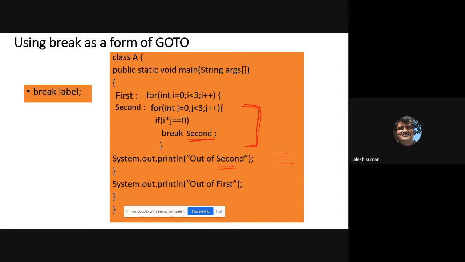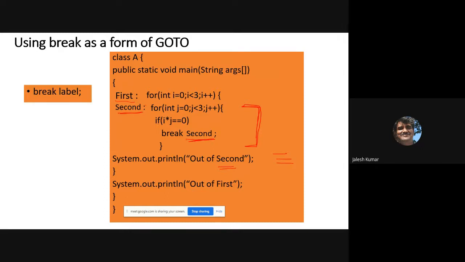I'll use two labels, first and second. The label is written where I want to skip to, second, with a colon. That is important. And another label, first, even though I am not using it now, you can use it later.